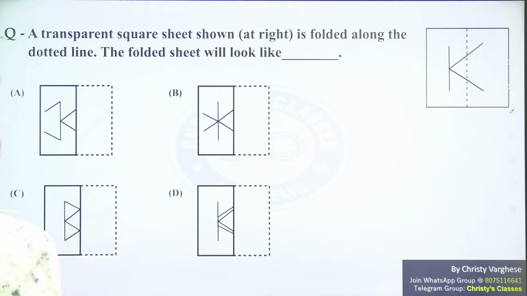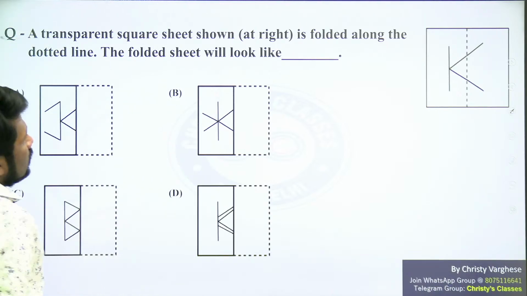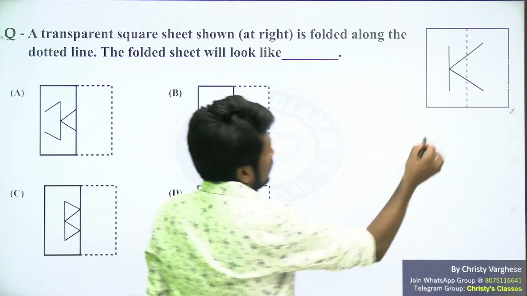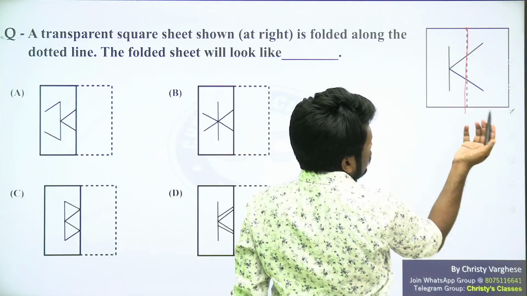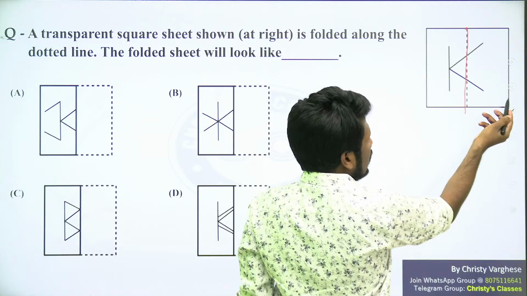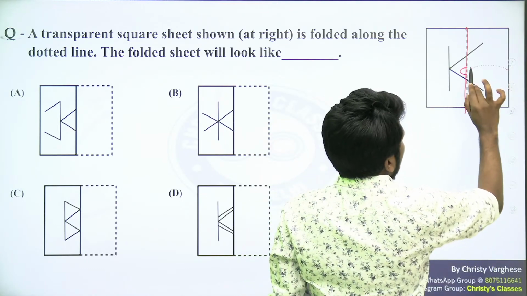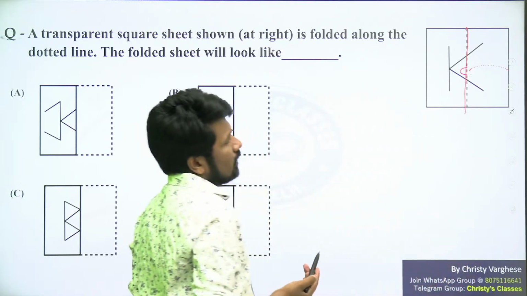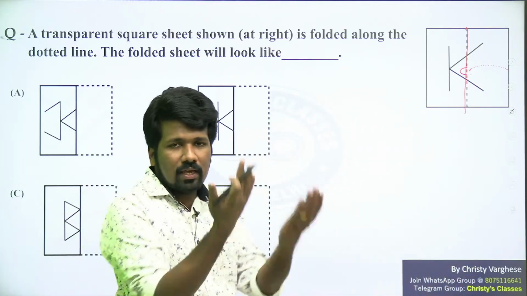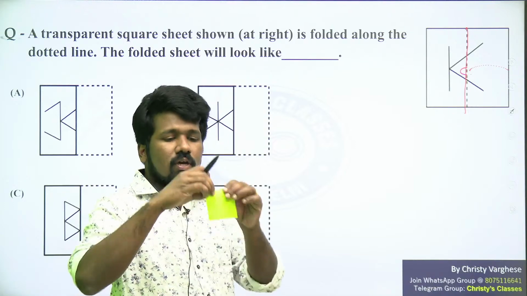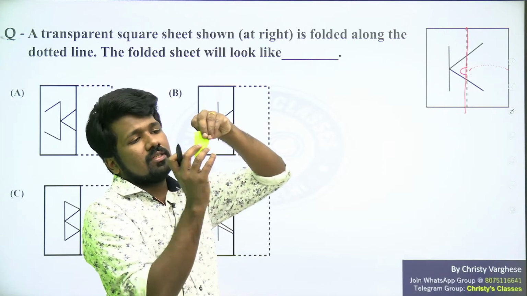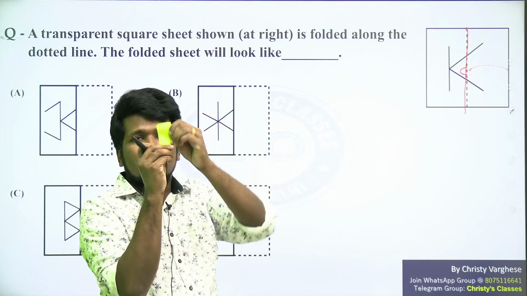A transparent square sheet shown is folded along the dotted line. So this is the dotted line, and you are folding this part. So that means this is folded. So this is a folding question. Like this is folded. Are you all understanding? Yeah, like a paper, you are taking a square paper and folding it like this. This is what the question is saying.